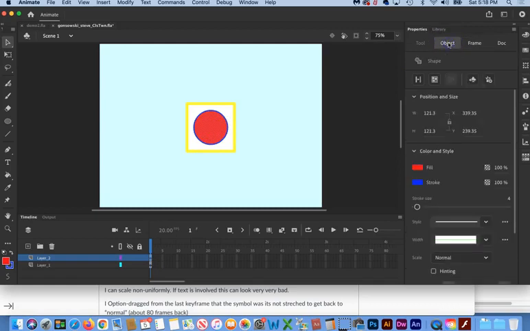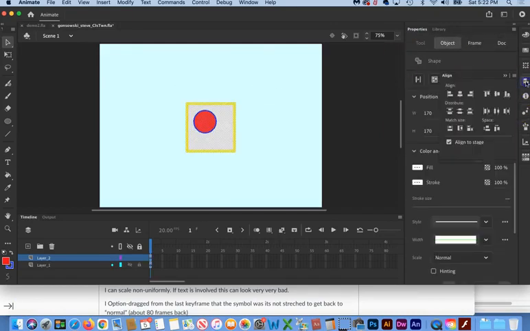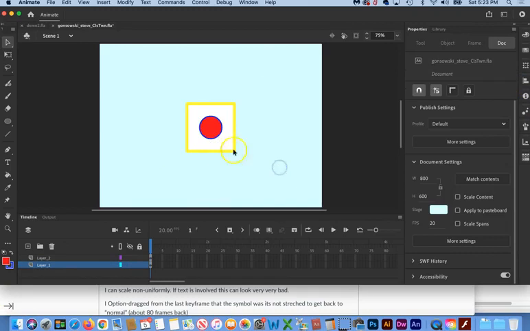Now if we go into Object in the properties panel, 80 pixels for the width, 80 pixels for the height, and then we just need to realign, select both of them, bring out the alignment tool, select this one, and now we're getting much closer. Now we just need to move up the circle to make room for our text.